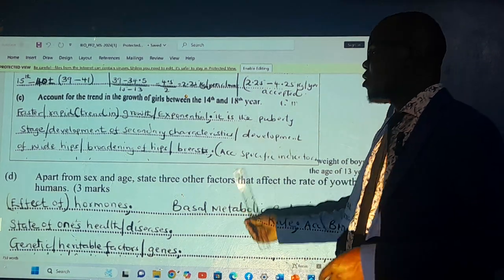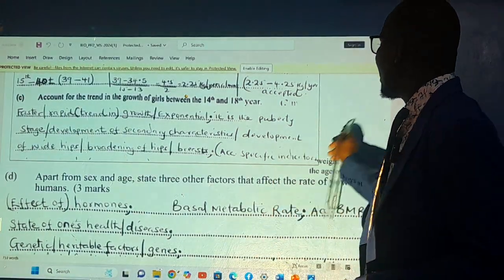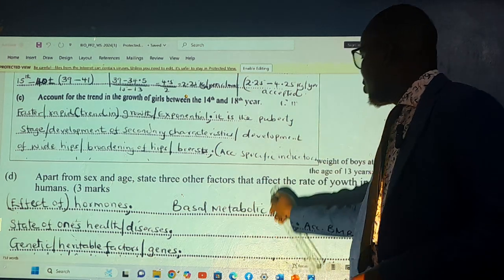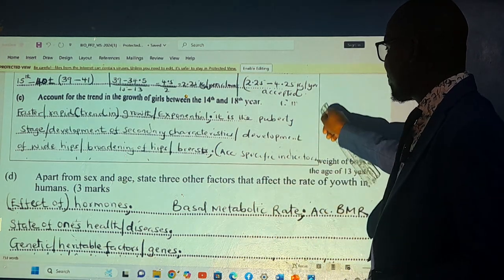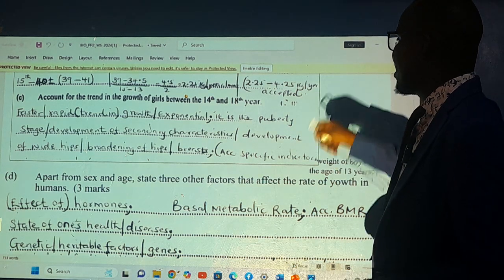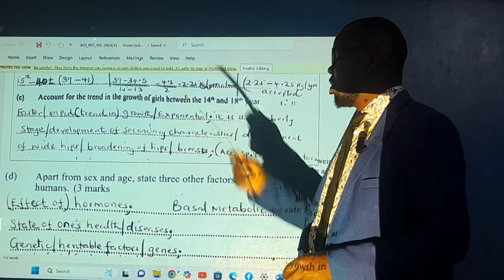When you're explaining this one, you use the sigmoid curve, which is S-shaped. We have the lag phase, the exponential phase, and the stationary phase. We are speaking about the exponential, the rapid growth stage.